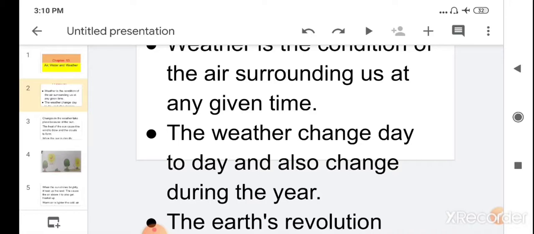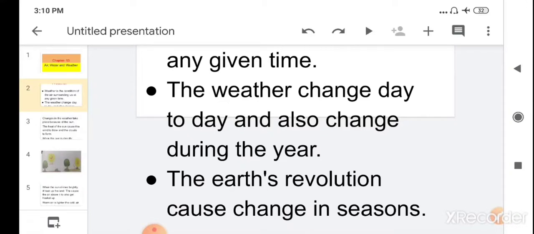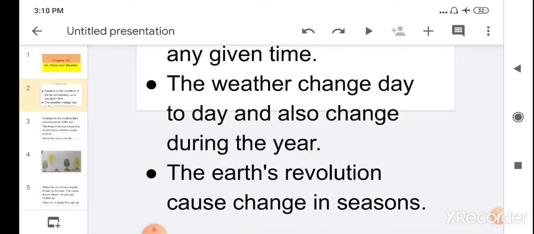So you have already learned that the earth's rotation causes day and night. You have learned in the previous chapter that the rotation of the earth causes day and night, and the revolution. You know that the earth moves in two ways. One is rotation, which causes day and night, and the second movement of the earth is revolution, which causes the changes in the season. So the earth revolves and it causes the changes in the season.